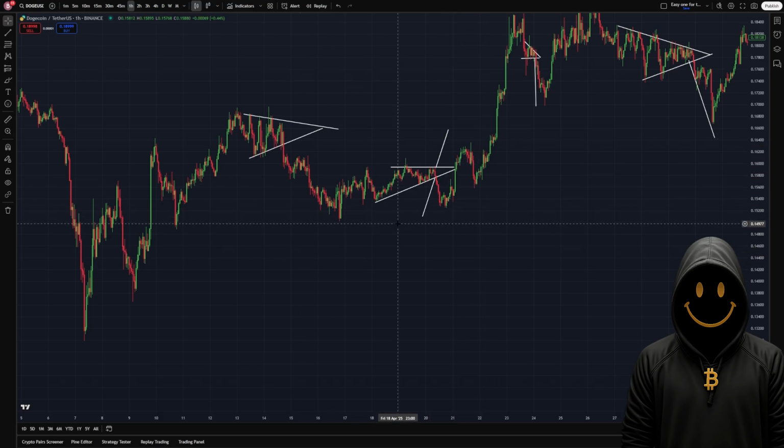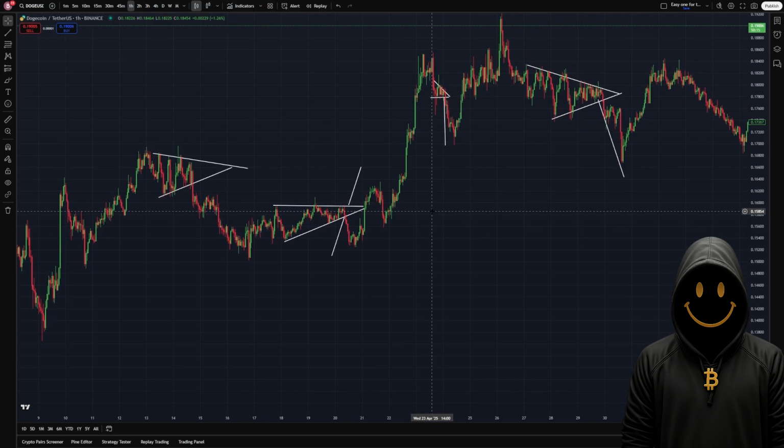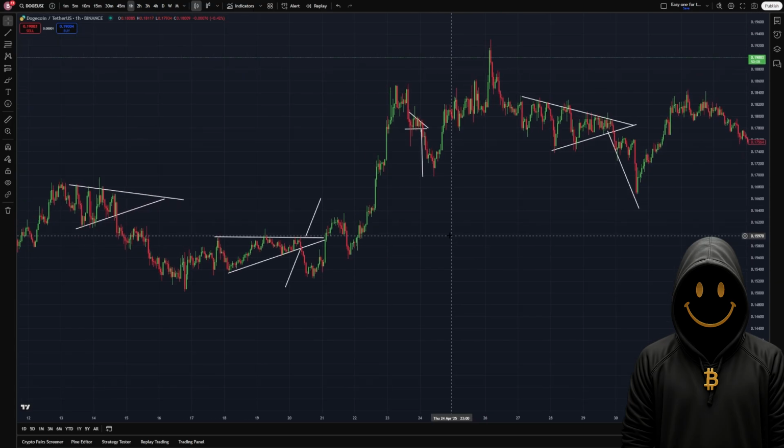For ascending triangles, you gotta have 2, 3, or 4 tops which have a clear resistance level, like this here, as you can see. Then you gotta have this uptrend kind of line, and then you're gonna draw an upside move mostly, because in 60-70%, I remember that. I don't know where I heard that, but it's 60-70%, so it's high chances to go to upside.